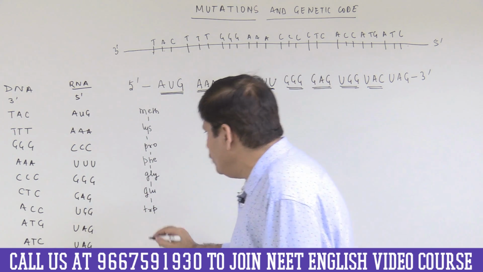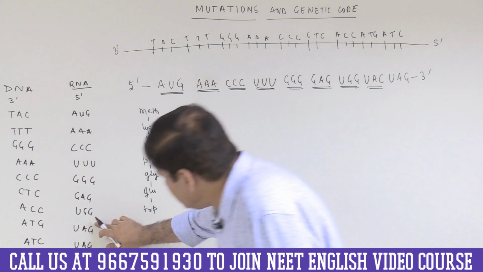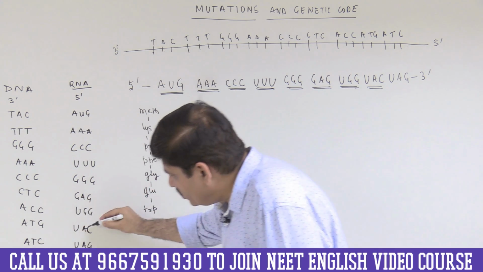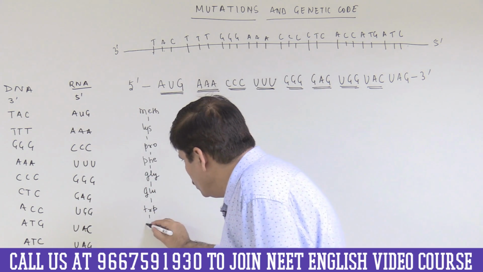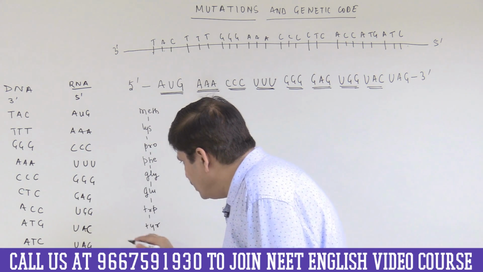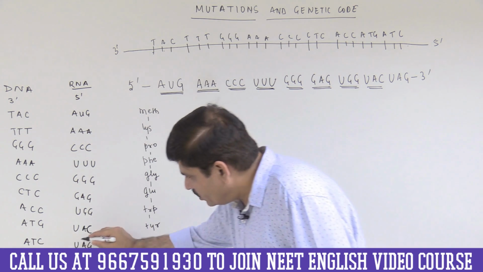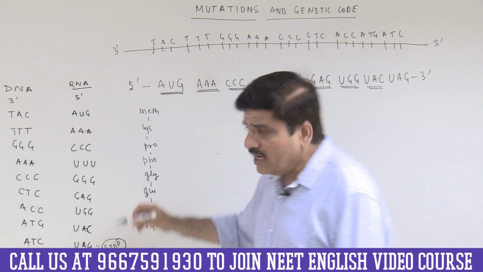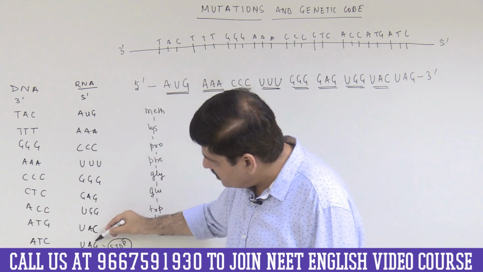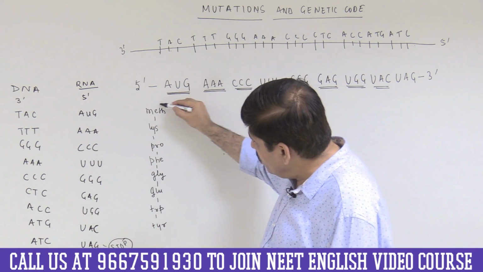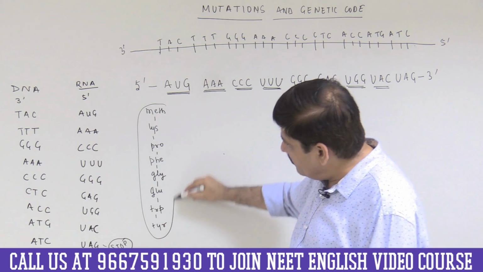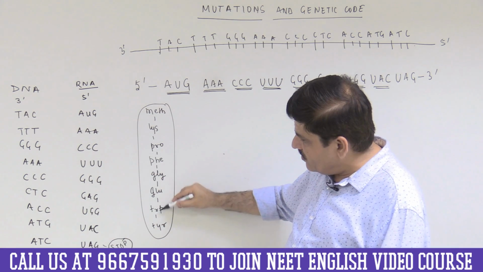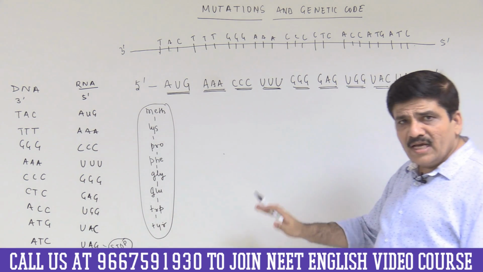And similarly there would be UAC. You know, this is ATG, so there would be UAC. Let me tell you, it is for tyrosine, and then this is a stop codon, one of the 3 stop codons. Therefore this is the initiator codon, this is the stop codon, and therefore we know that the peptide that would be formed will have 1, 2, 3, 4, 5, 6, 7, 8 amino acids in it.